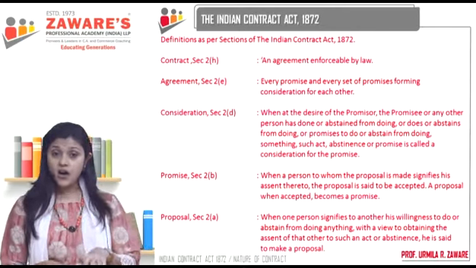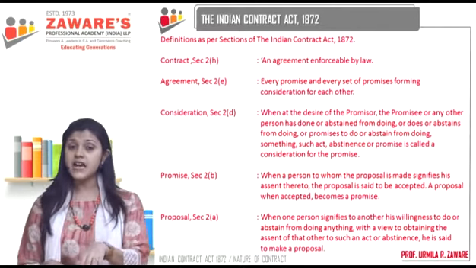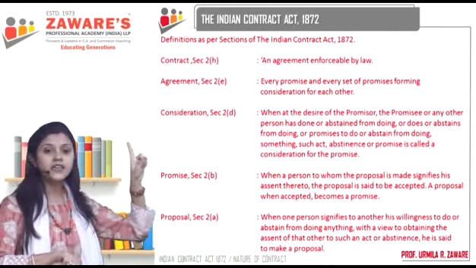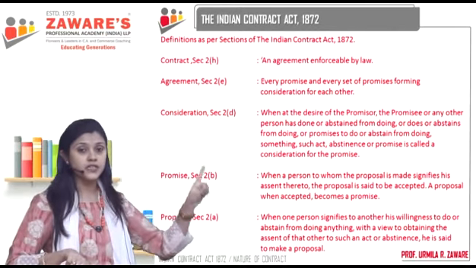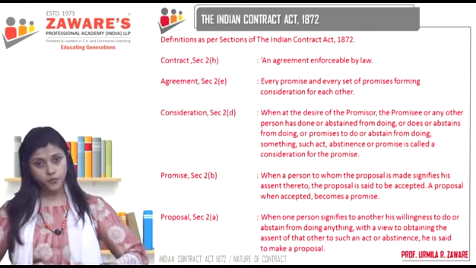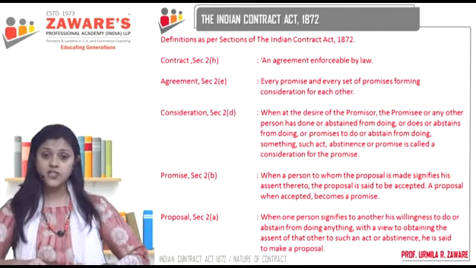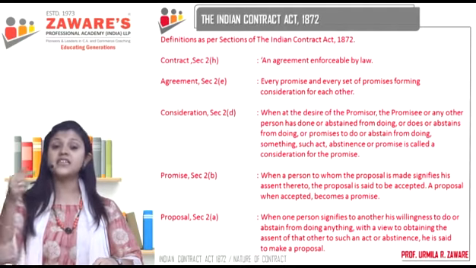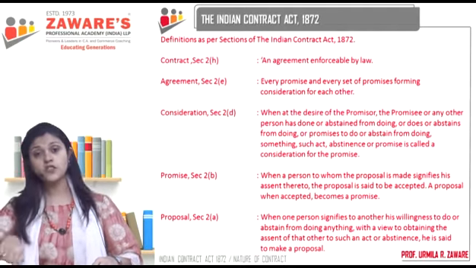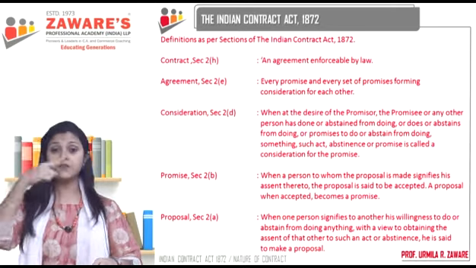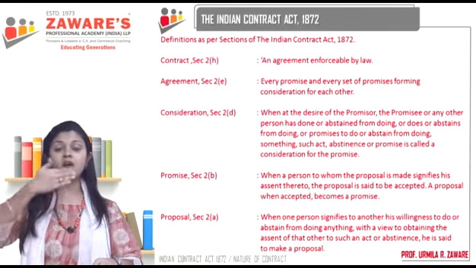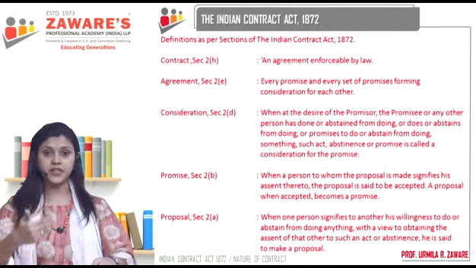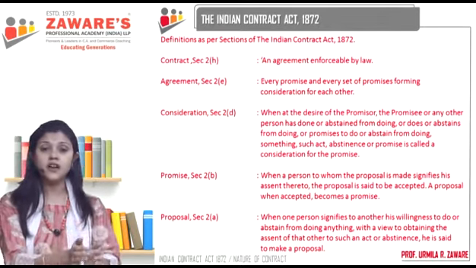When the promises have consideration, they become agreements. That is the definition of agreement. So first it was an offer or proposal. When acceptance was given, it became a promise. Now when for my promise I am getting consideration, and for your promise you are getting consideration, that promise has been made into an agreement. So it has reached the stage of an agreement.